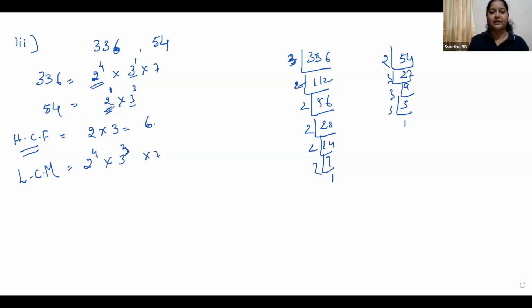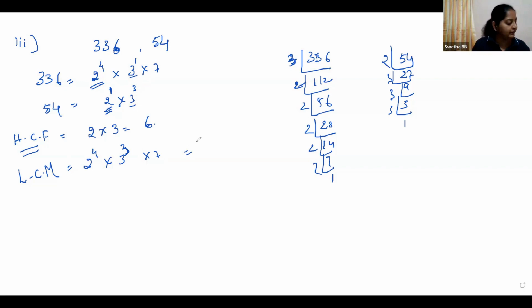For HCF, we are taking, see, the common factor is 2. But you cannot take 2 to the power of 4, right? That is only 2. So we are taking the smallest power of the common factor for HCF, and the greatest power for LCM. We are not mentioning common factor, just the greatest power of the prime number. 2 to the power of 4. Here 3 to the power of 3 is greatest. So write that into 7.